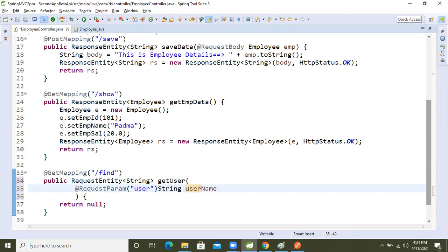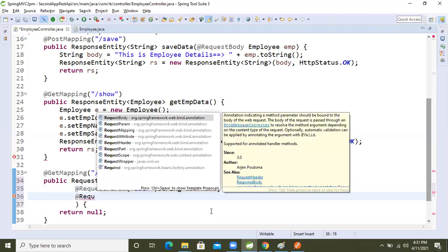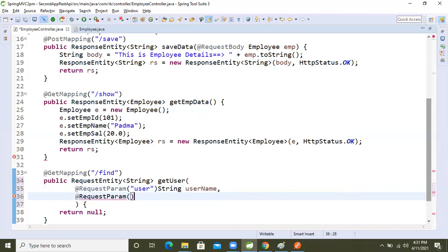Username, right? Okay, fine now. Another one more: @RequestParam, what is that, path. After then, pwd. This one also, a String, user pwd.